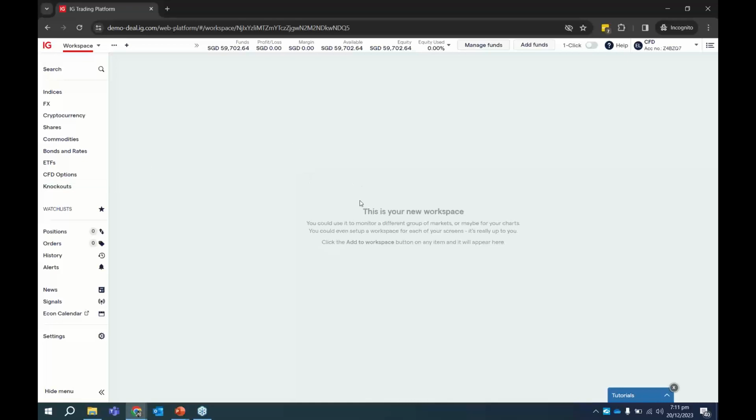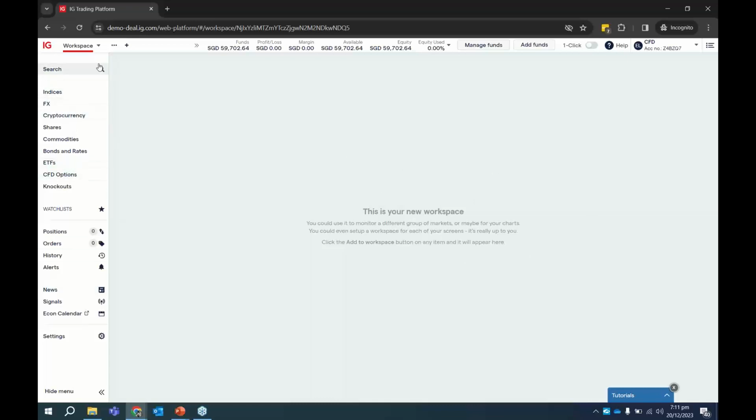All right, so once we log into the trading platform, you notice that if I close all the small windows, this is what we call a workspace. You can think about this workspace as a blank piece of canvas, like a blank piece of paper, and then you can add what you want to see, be it the watch list, the chart, your open positions, and things like that. You can add them in, which I will go through very shortly.